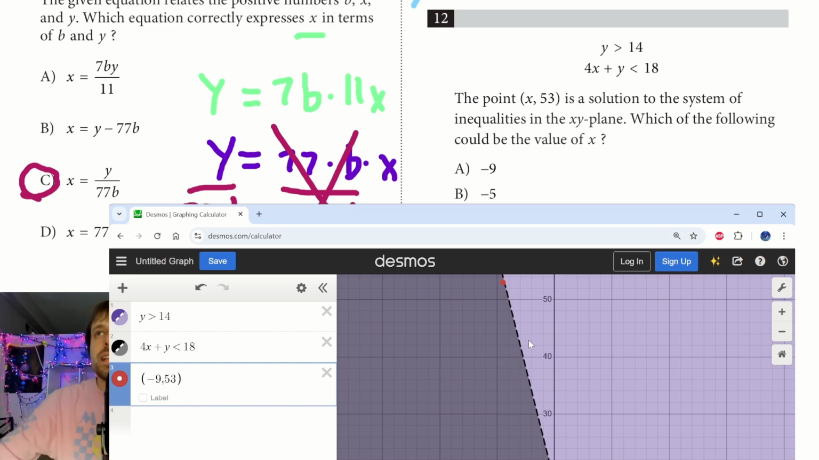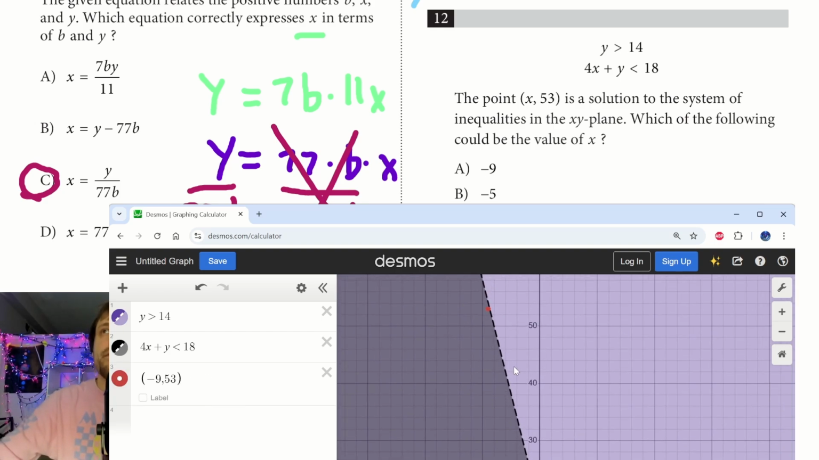And what's cool is it's going to show me this point on my graph. All I'm looking for is, does it fit my solution area? Does it fit where there's purple and black? And it does. You can see the red dot there. The first one, A for this one, already fits.